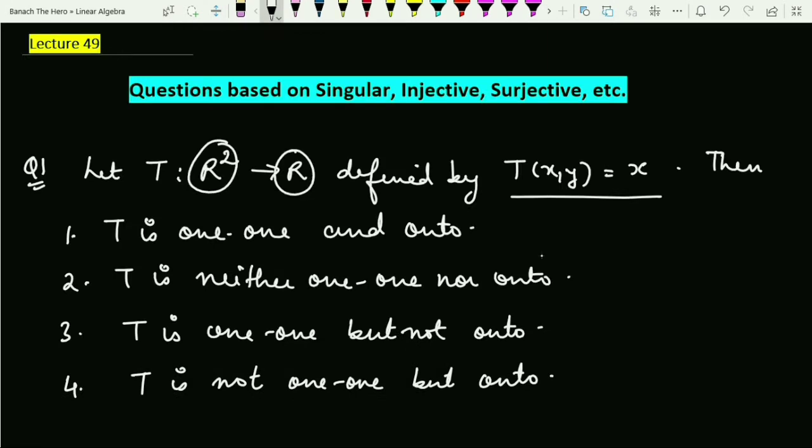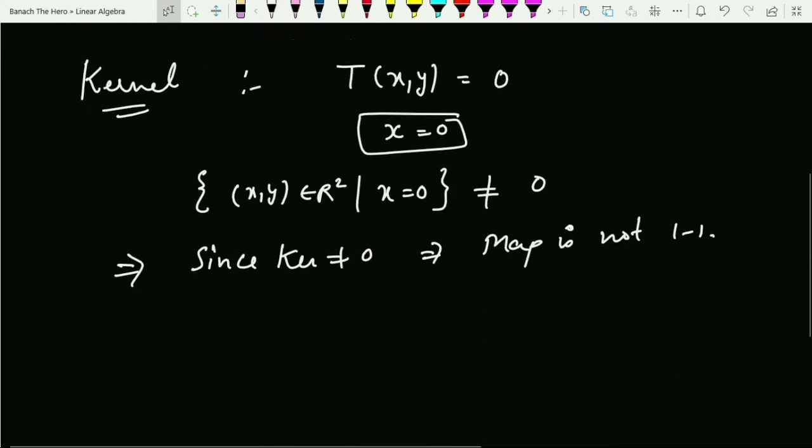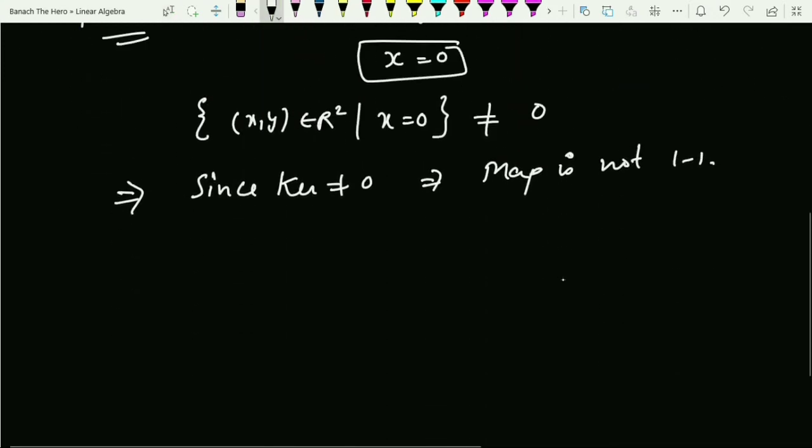The map is defined from R square to R. So they are finite dimensional vector spaces, but their dimensions are not the same. So we cannot comment directly from 1-1 to onto using the previous theorem. But the other theorem which we studied is, if we check the range space and the codomain equals the range, then I can say that the map is onto. So let us check that. Apply the rank nullity theorem.